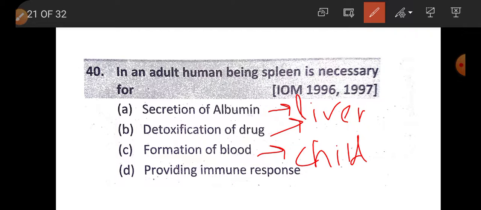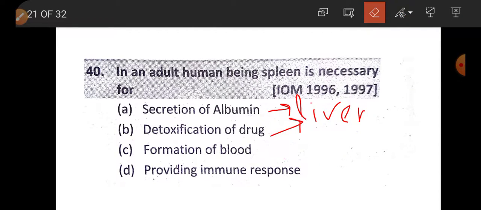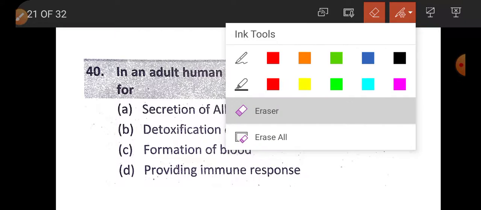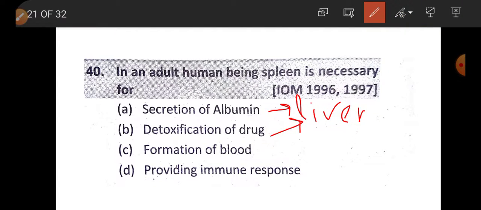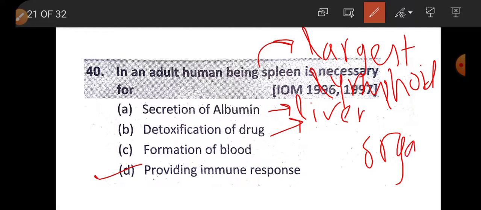In infant and fetus, blood formation occurs, but the spleen's function in adults is providing immune response. Yes, spleen is the largest lymphoid organ. So the function is providing immune response.